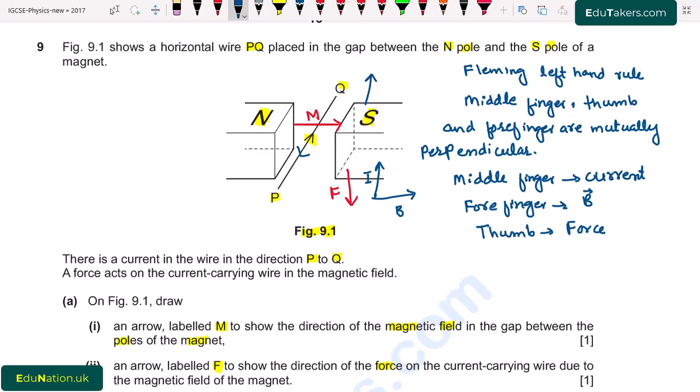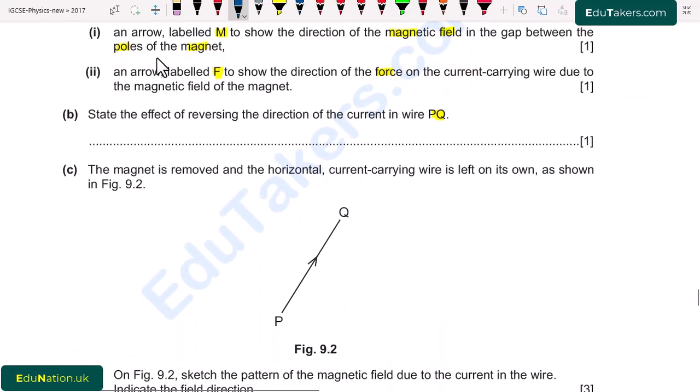So this means that by changing the direction of current, the direction of the force also changes. So I write here, direction of the force will be reversed.